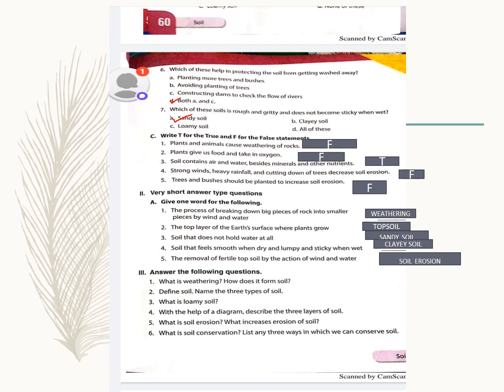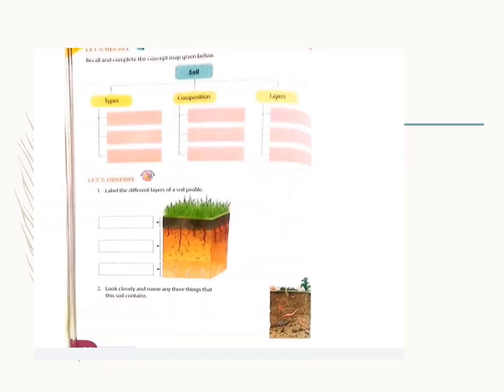Okay, now question answers we will be doing tomorrow, next class. Next, this can be done as homework. Here they are asking, recall and complete the concept map which is given below. It's not very clear. Complete the concept map given below. So the soil has what?